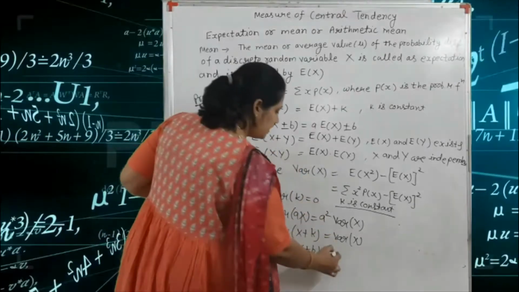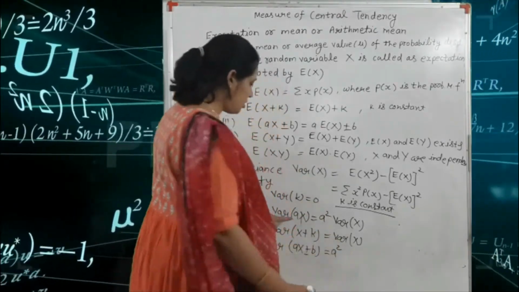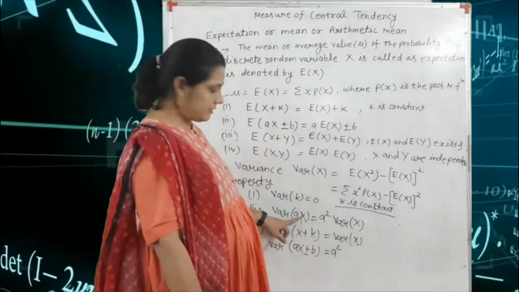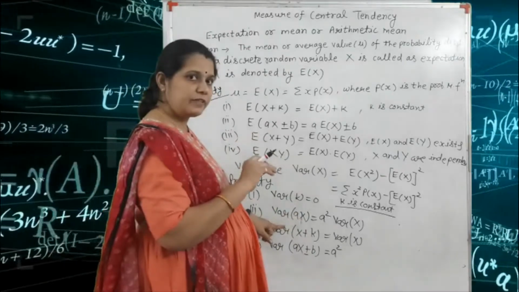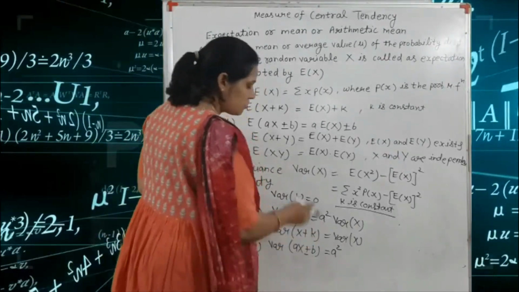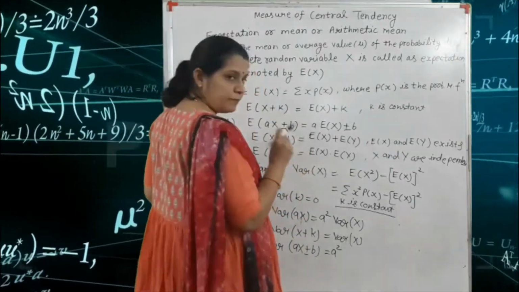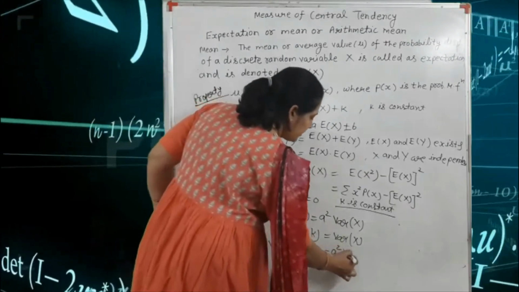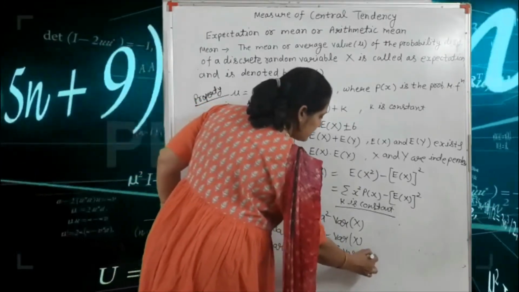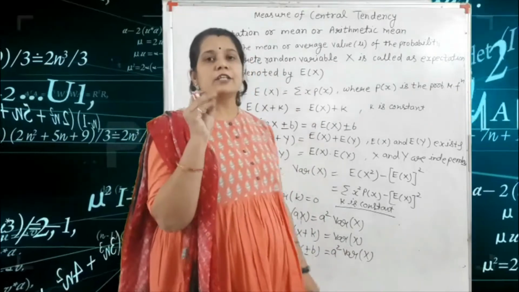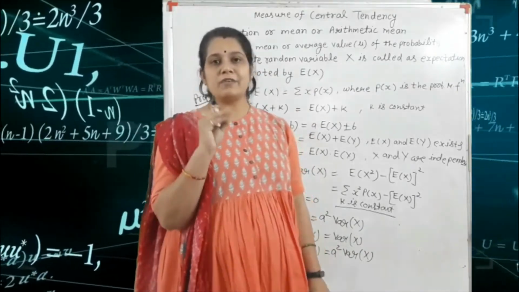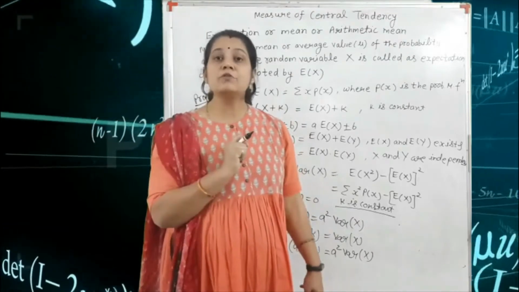So we write a square, because if any constant is multiplied by a variable, you first square the constant, a square, and after that we write the variance of X. Why don't we write the variance of b? Because the variance of any constant is equal to 0.